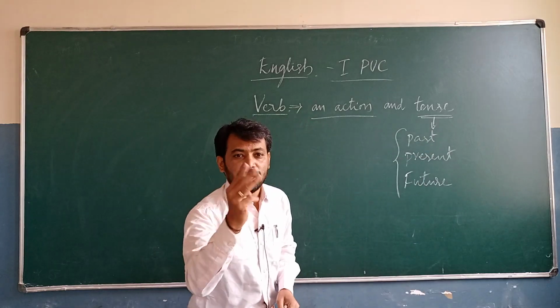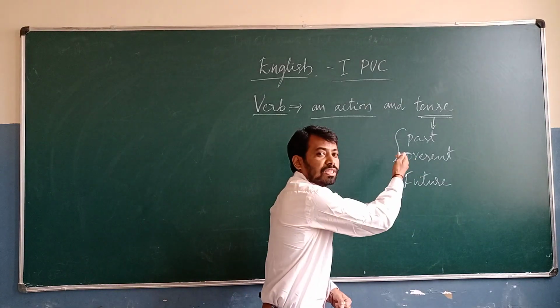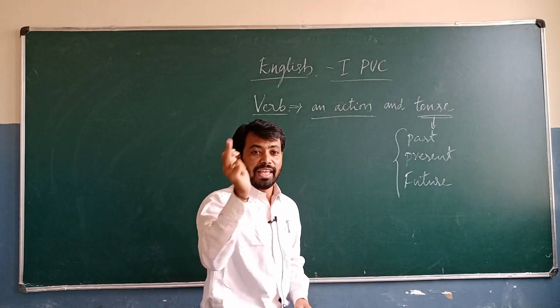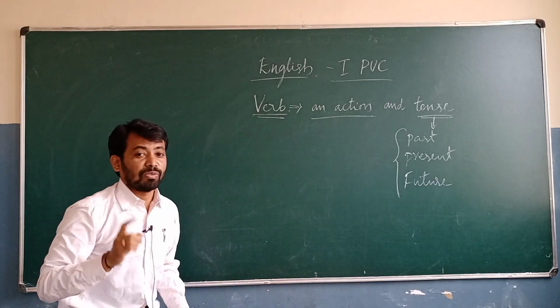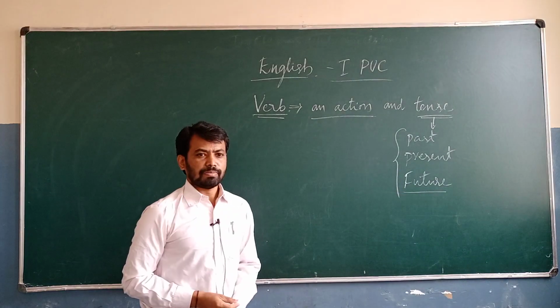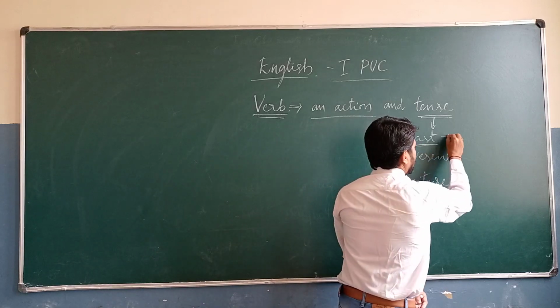When we discuss the verb, we take the past participle verb form. But in the tense, we will take past tense.